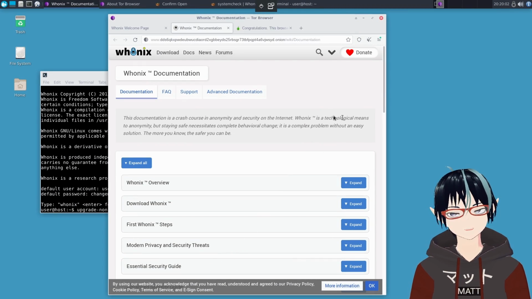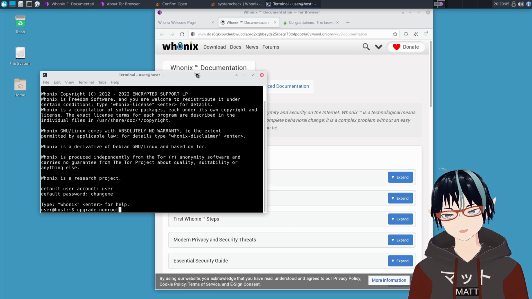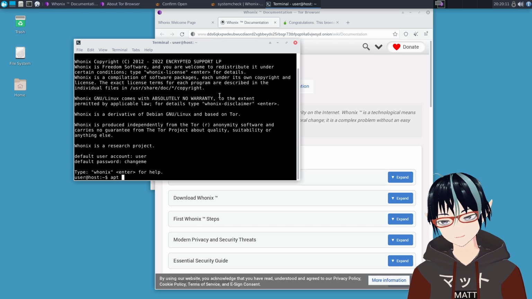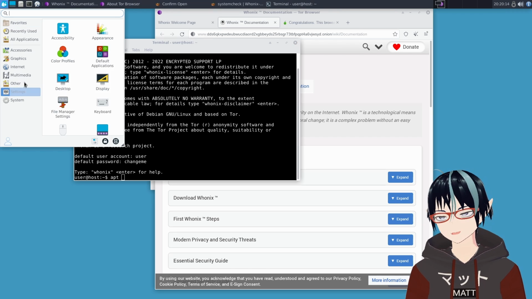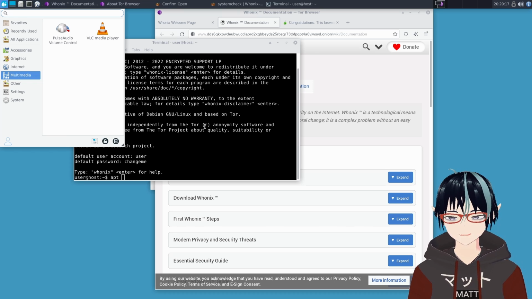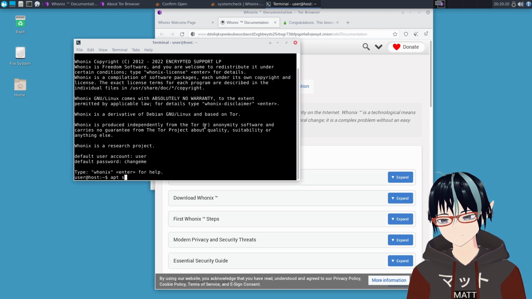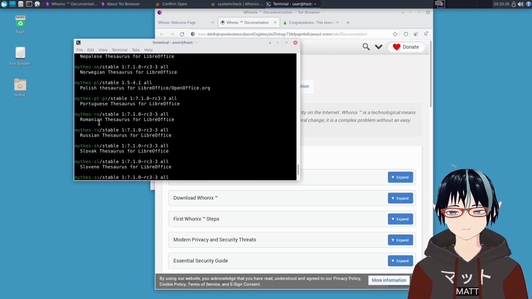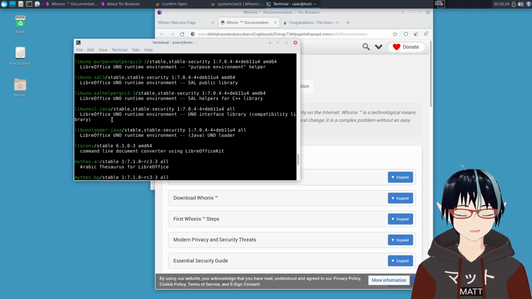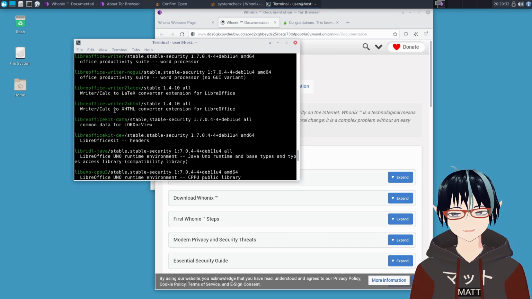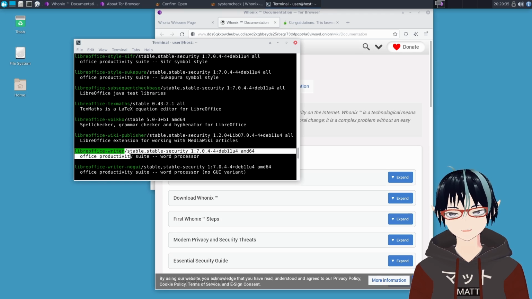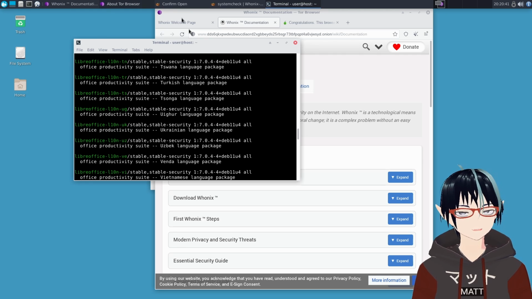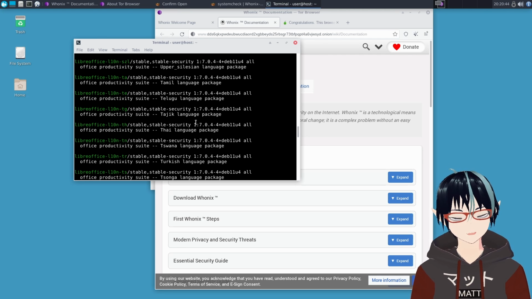And when you install stuff in here, you can install all of the normal applications that you would expect to install when you use Whonix. For example, you'll notice there's no office suite. What if you want to install LibreOffice? Well, if you do apt search LibreOffice, look, you can still download all of the exact same Debian software that everyone's used to, just as long as that program is in the Debian repositories. So look, we have LibreOffice Writer and LibreOffice Impress and Calc and all that good stuff. You can install whatever, but be aware that there are limitations here.